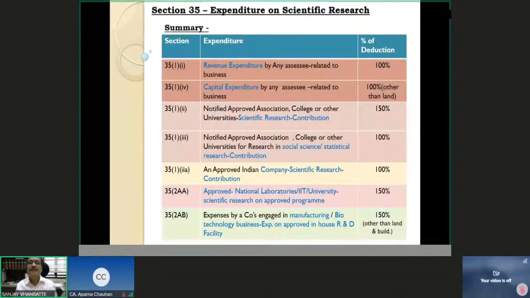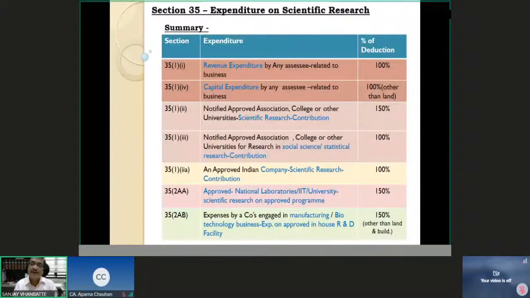I am an SSC, revenue, capital expenditure other than land, 100% expenditure I incur. Notified approved association, college or other university, contribution for scientific research 150%, social science, statistical research 100%. I am an approved Indian company, scientific research contribution given to such Indian company 100%. But approved national laboratory, IIT, university, scientific research and approved program. Okay, it is an approved program, then 150%.